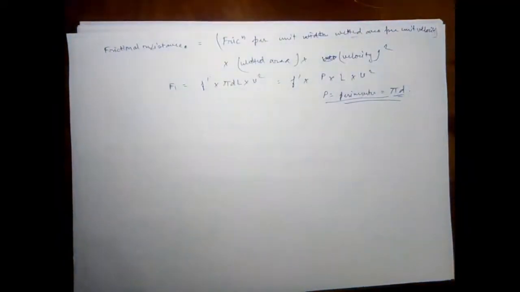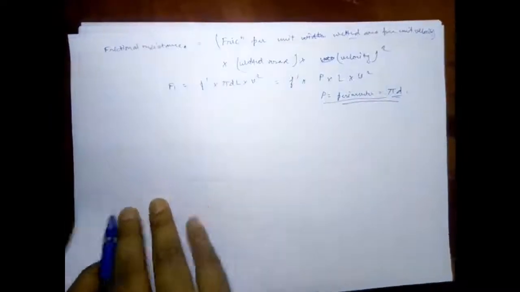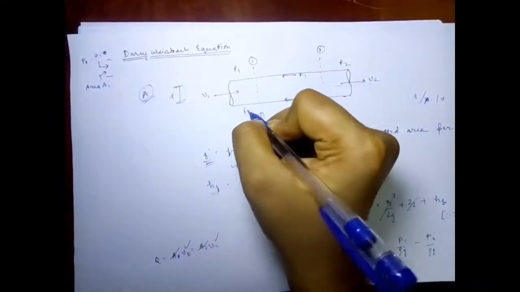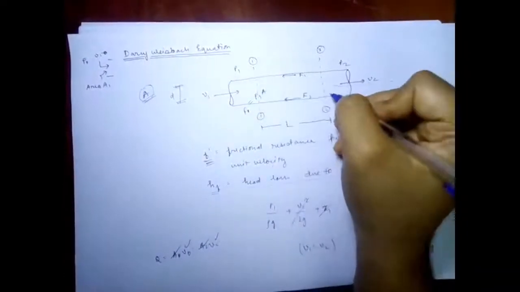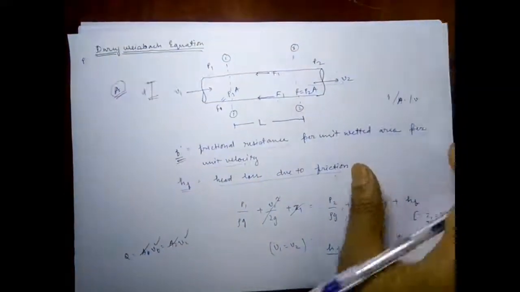Now we will consider the pressure forces acting between 1 1 and 1 2. Suppose the force at 1 is P1A and the force at 2 is P2A. This is a pressure force, that is P1 times area and P2 times area.